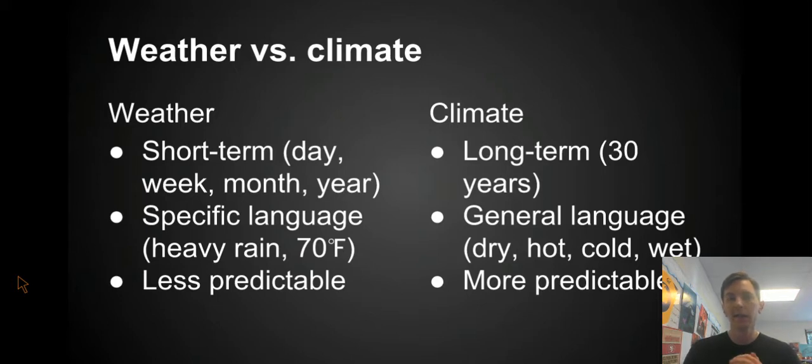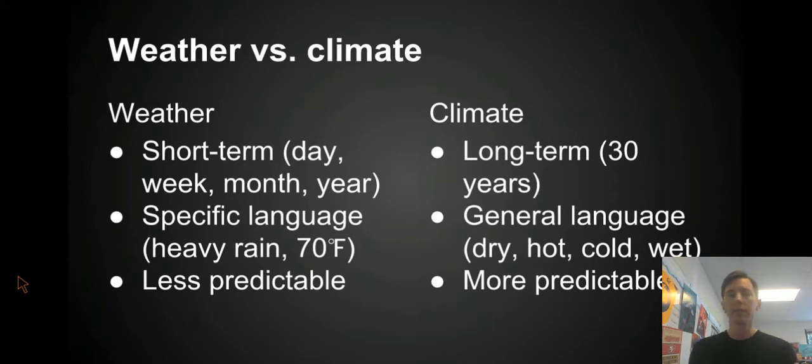Climate, on the other hand, also looks at conditions in the atmosphere, but it looks at the conditions on average for a very long period of time. So it asks, what's the weather like in general in this place over the last 30 years? So that means we look at the weather over a long period of time and then kind of summarize it or talk about what it's like in general. So we use very general language to describe climate. We say it's dry, or it's hot, or it's cold, or it's wet.